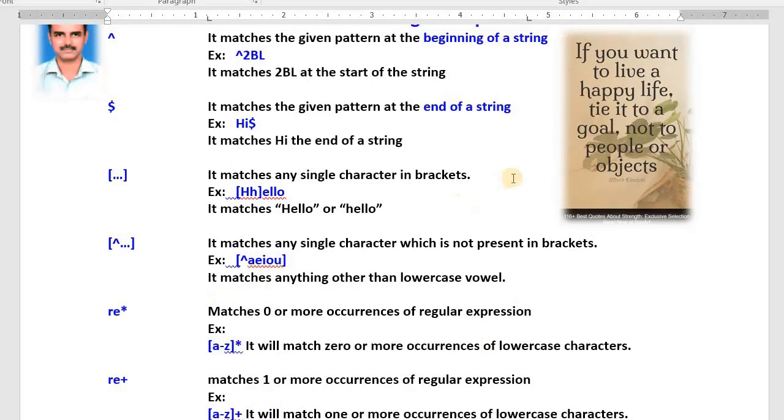Okay, if I write n star, I get "not". If I write h star, what do you mean by h star? "Hot". Instead of "not", n star means "not", h star means "hot". And matches zero or more occurrences of regular expression, we need to write the program and check it. Sorry. Okay. Now RE plus 1.